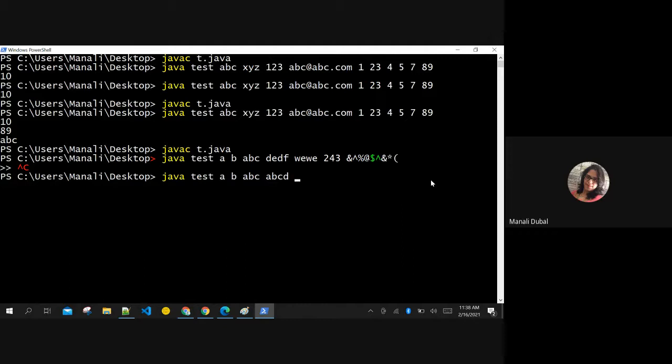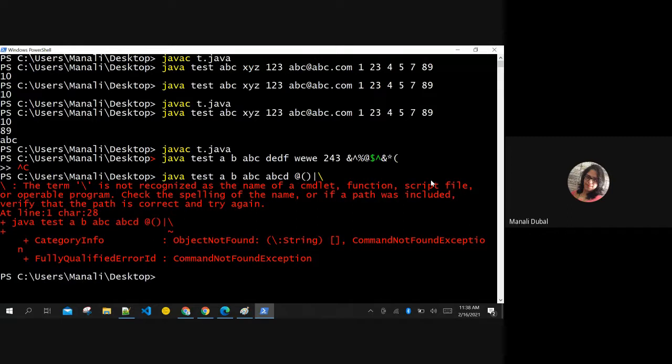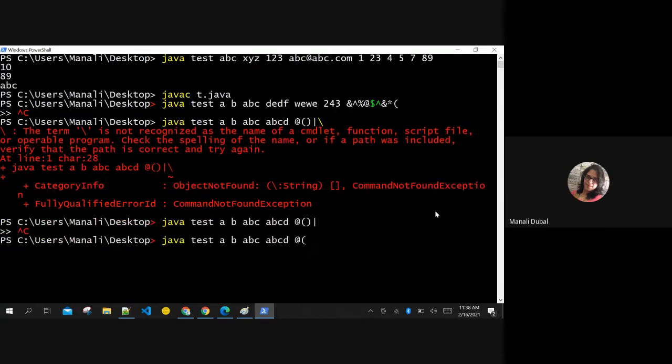So I cannot use dollar over there, but I can use the other special symbols. Backslash is actually a string constant, so it is showing you like that. It is going to concatenate all these strings.